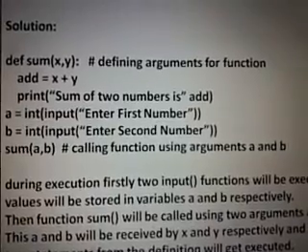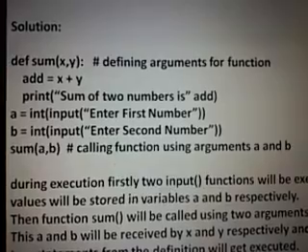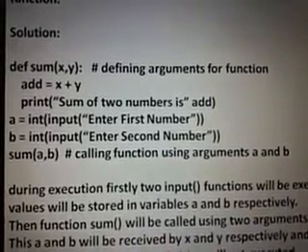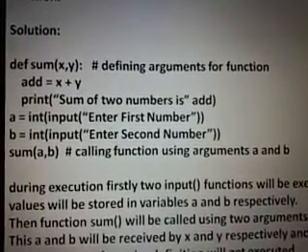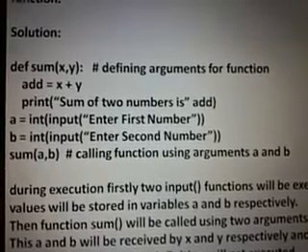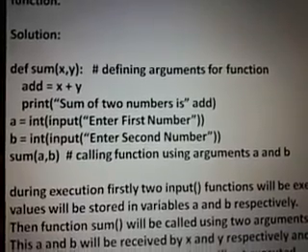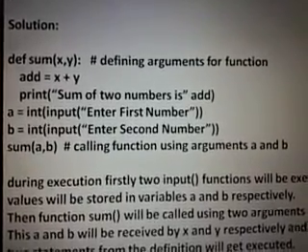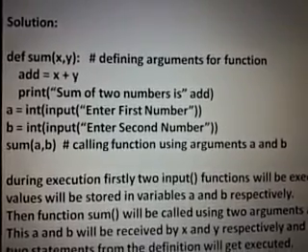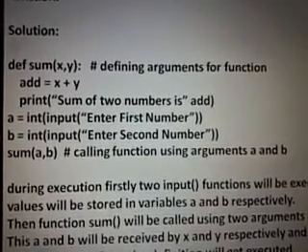So here x, y and add, all these three will be considered local variables, and a and b will be considered global variables. Now add = x + y, which means whatever values are received by x and y, which are nothing but the values of a and b, will be added, and that addition will be stored in the variable add. print("Sum of two numbers is", add). So it will print the output as sum of two numbers is whatever is the addition of x plus y.